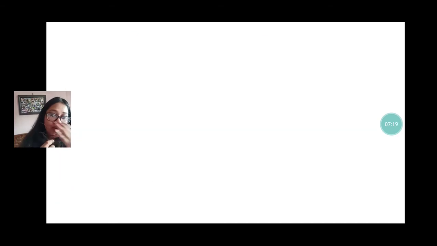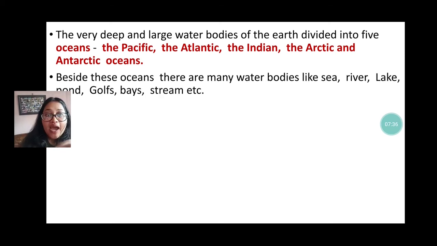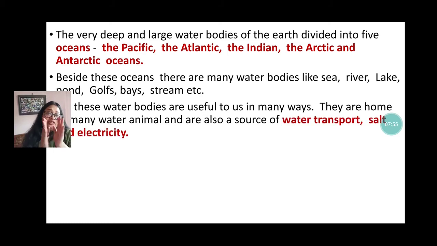Now next we discuss the water bodies. The very deep and large water bodies divide the earth into 5 large oceans. What are they? Number 1 Pacific Ocean, Atlantic Ocean, Indian Ocean, Arctic Ocean, and Antarctic Ocean. Besides these big oceans, there are a few small water bodies like rivers, lakes, ponds, gulfs, bays, streams, etc. These water bodies are very useful in many ways.